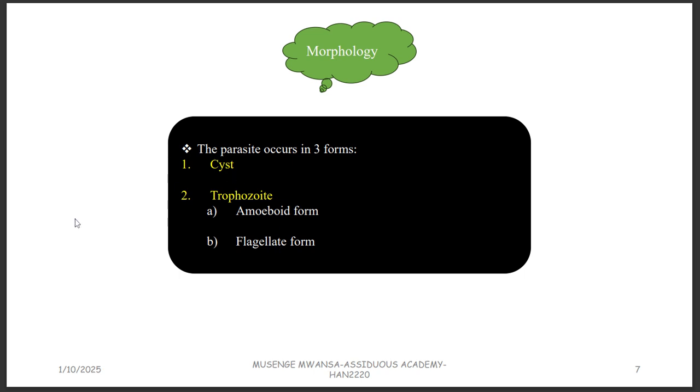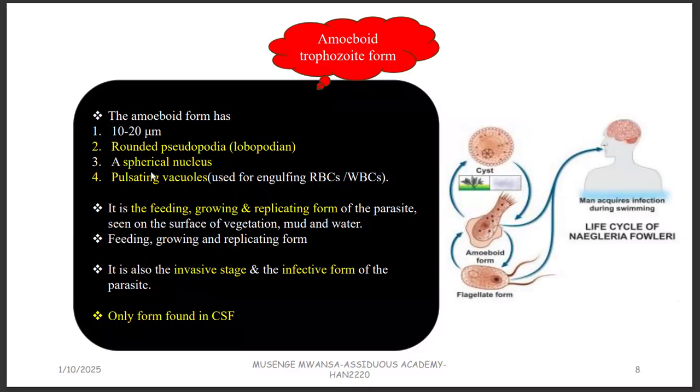Take note of this. This is what makes microbiology a bit tricky because you have got shapes for each one of them, and you're supposed to know each one of them. So if you look at the amoeboid trophozoite, it has got rounded pseudopodia, which we call lobopodia. That's important, please. Remember, this is the amoeboid. It's like an amoeba. An amoeba doesn't have flagella, but it has got pseudopodia.